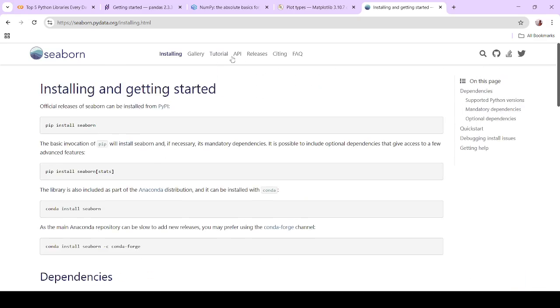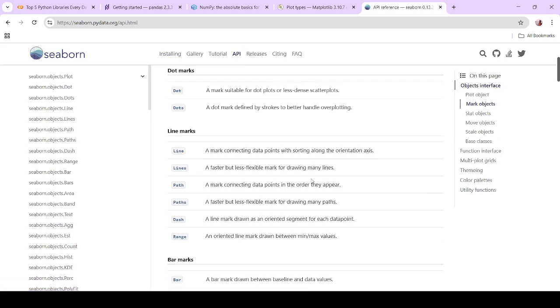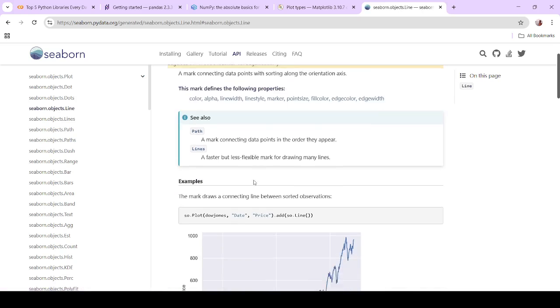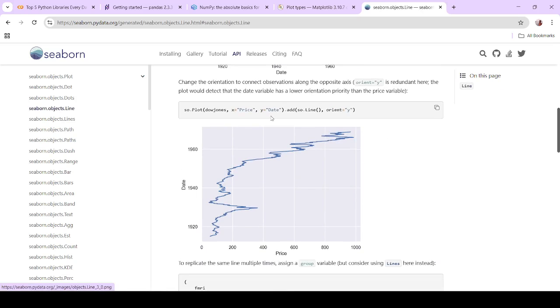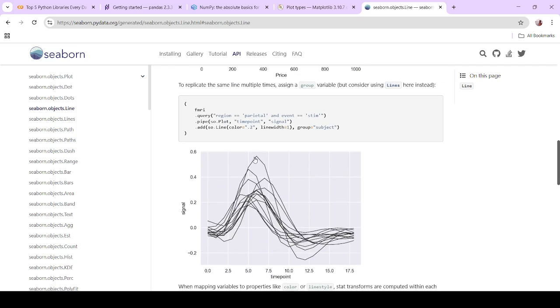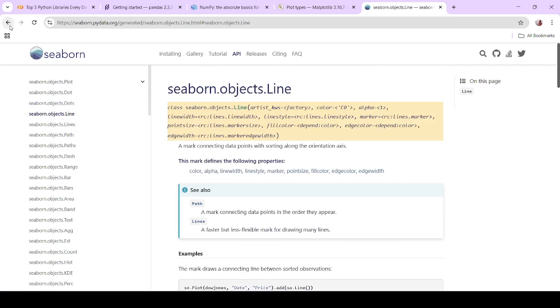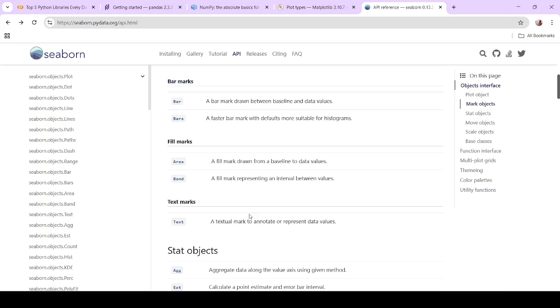Just go to the API. This is how a line plot is made. With just one line of code, you can create this kind of graph. Let's see how amazing this is with just one line of code. This is how easily you can plot graphs with the help of Seaborn.